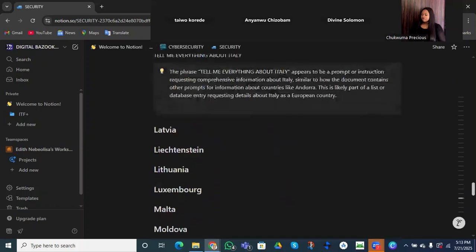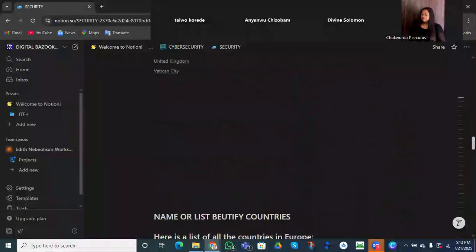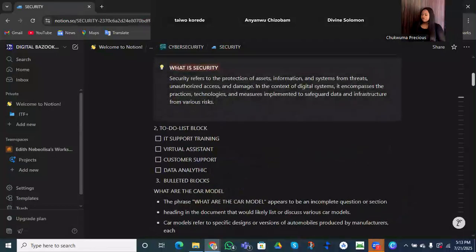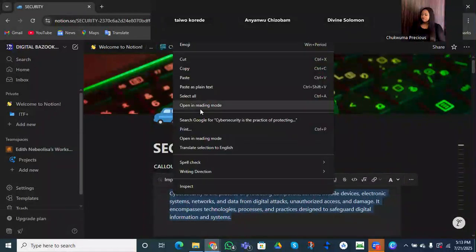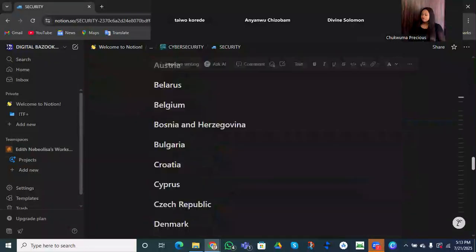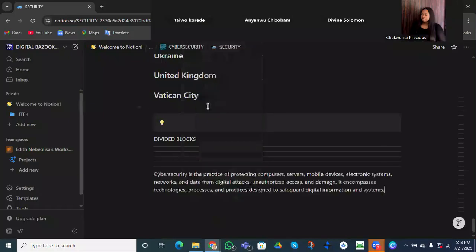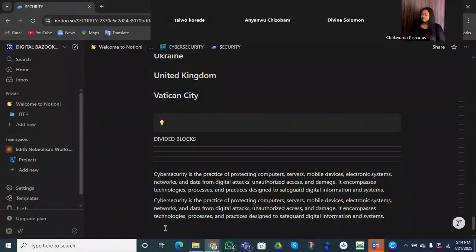How can we use this? Let's say I want to differentiate between everything I've written. Let's just go up and copy something, for example this, so that we can see what we can use our divider blocks to do. I'm going to duplicate this. So we can make use of all those blocks that we've just put there.